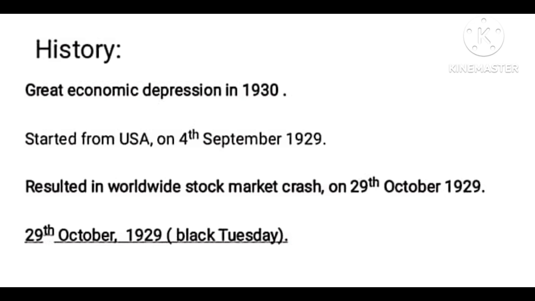The Great Economic Depression started in 1930 in the USA. It was because the USA trade center was facing a lot of problems. Its economy was going through a very bad time. It started from the USA on September 4, 1929 and resulted in a worldwide stock market crash on October 29th, 1929. It is known as Black Tuesday in history.